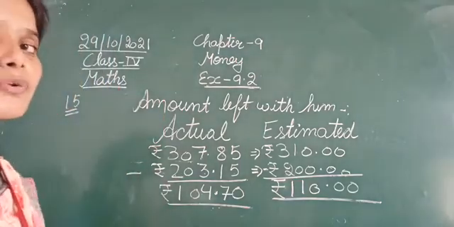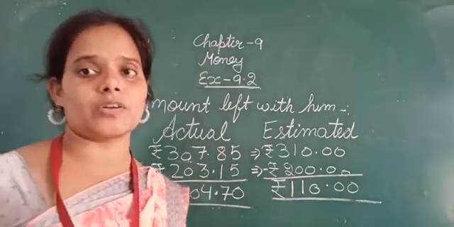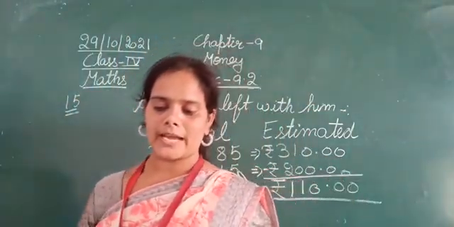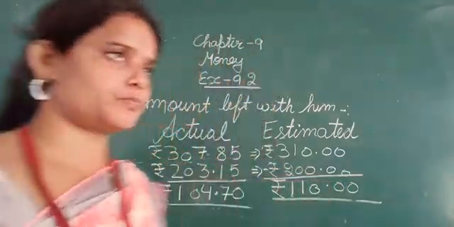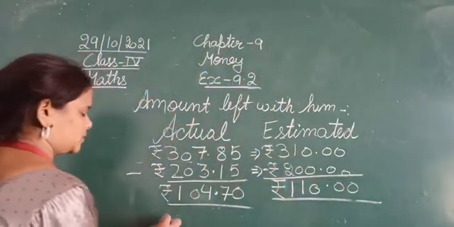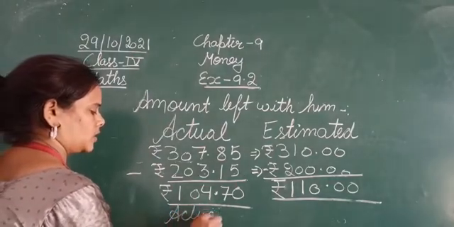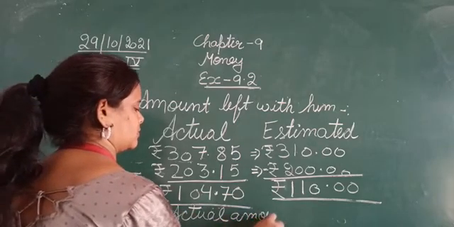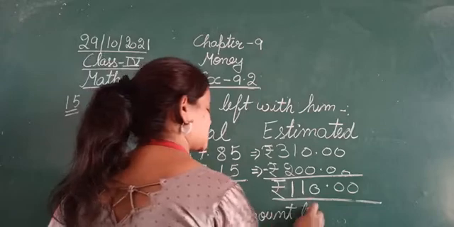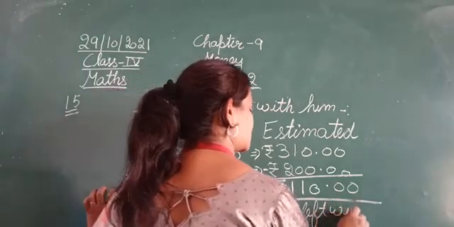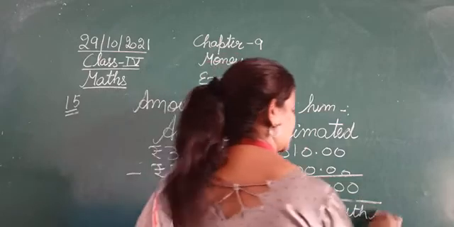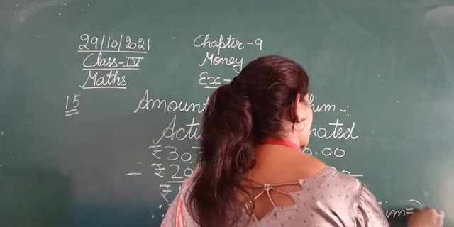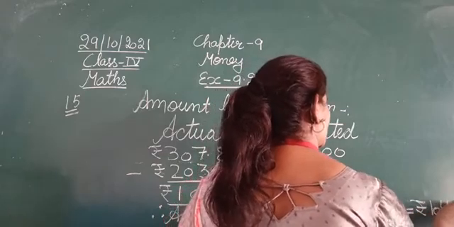is 110 rupees. Okay, now according to the question we are going to write the solution sentence. The question was to find the estimate, the amount left with him. Therefore, the actual amount left with him is equal to rupees 104.70.